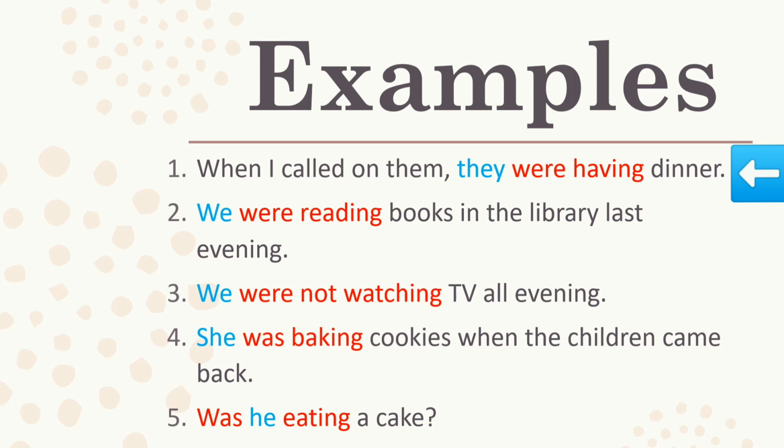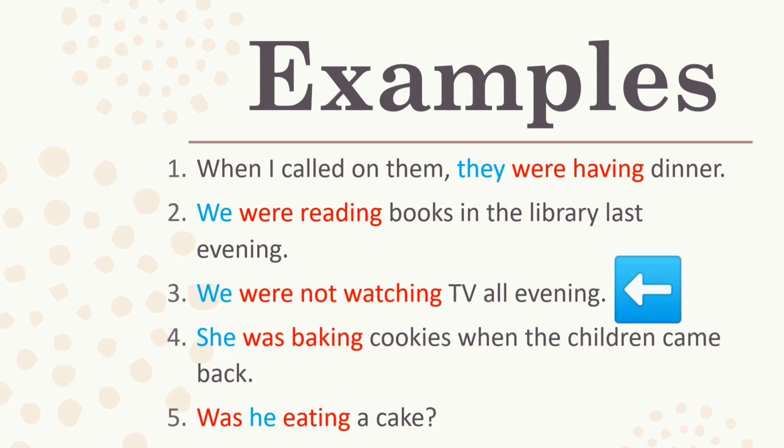When I called on them is a time reference. We were reading books in the library last evening. We is first person plural subject, so were is used, and reading is ing form of the verb read. Last evening is a time reference.